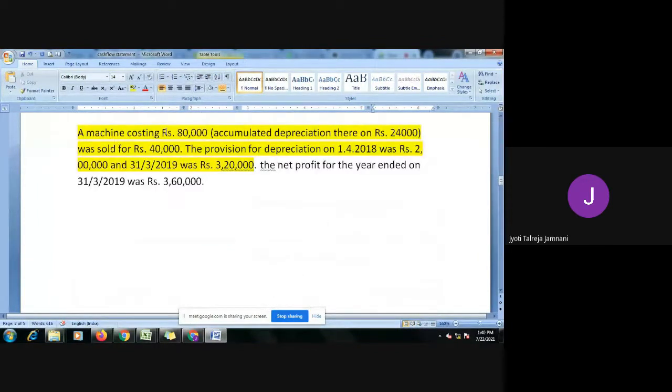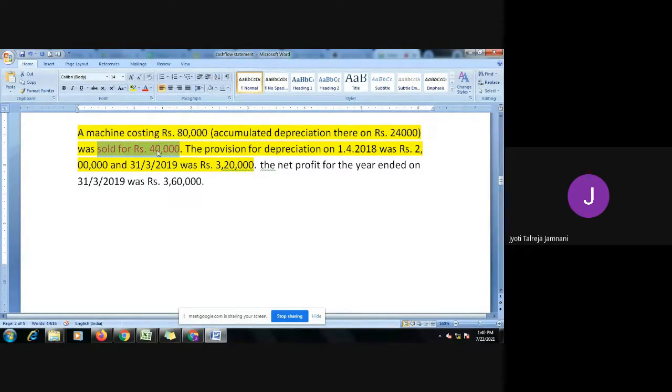A machine costing rupees 80,000, accumulated depreciation thereon rupees 24,000, was sold for rupees 40,000. Now in this we will understand how it works. First thing is you have sold a machine for 40,000. When you sell a machine, the machine goes out. Debit what comes in, credit what goes out.